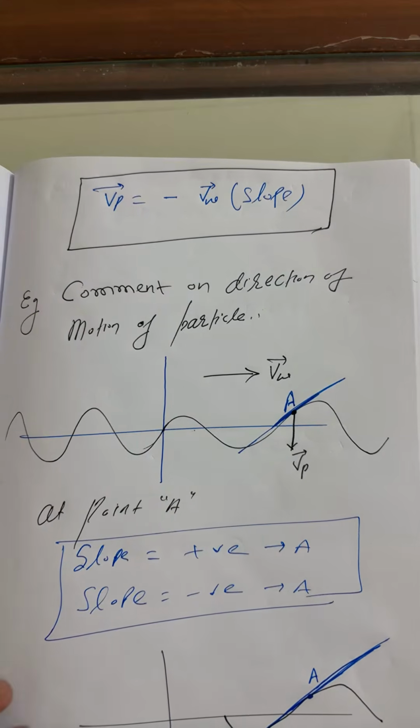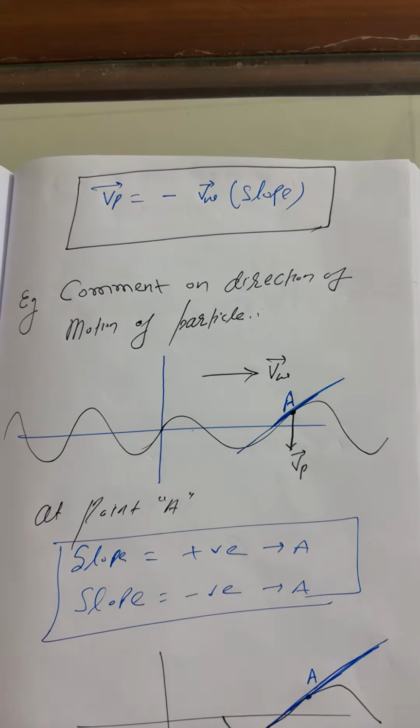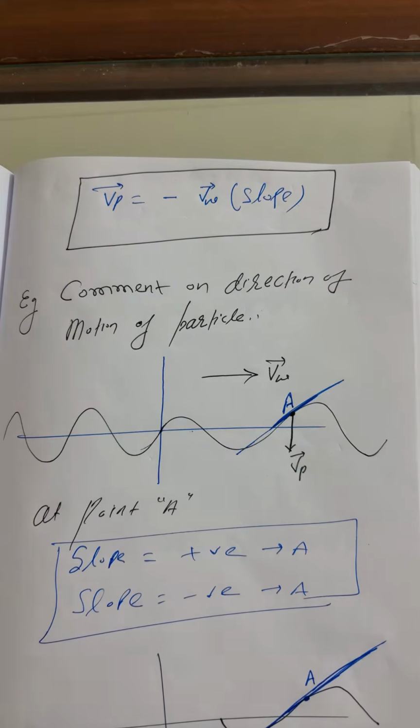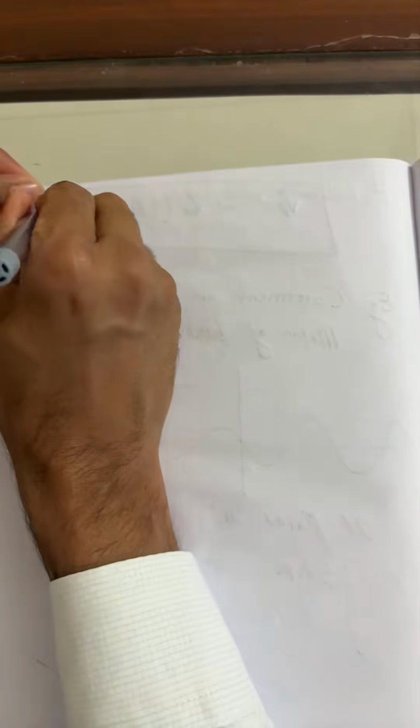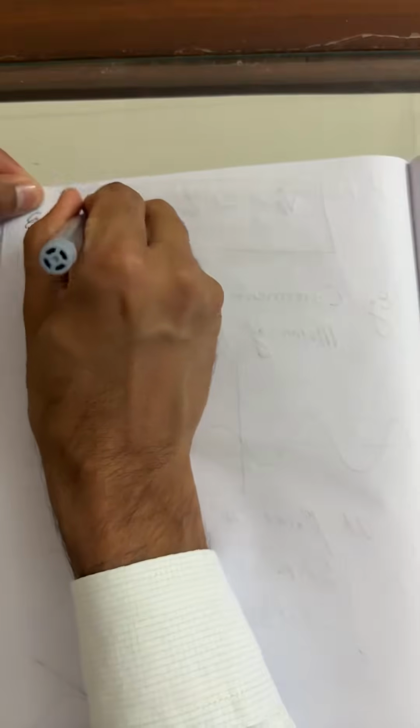Okay, fine, good. Now the next question, beta. The question remains the same: comment on the direction of velocity of the particle.